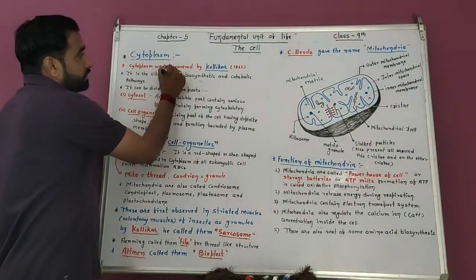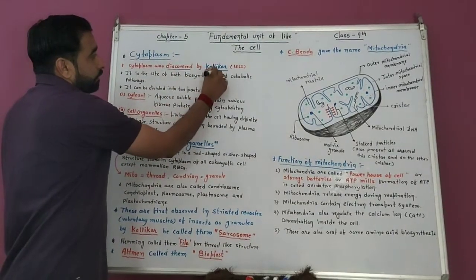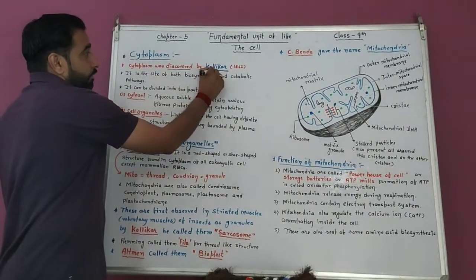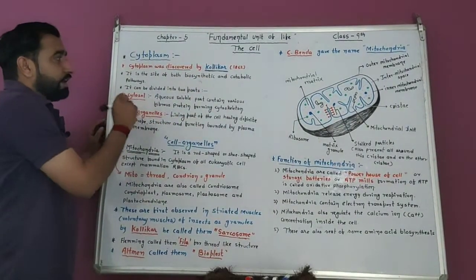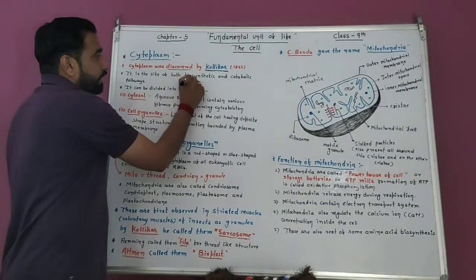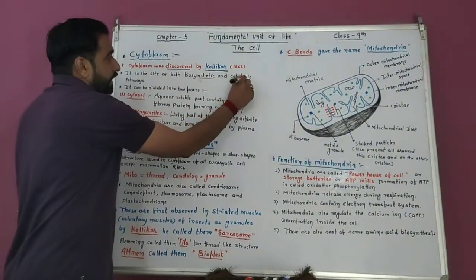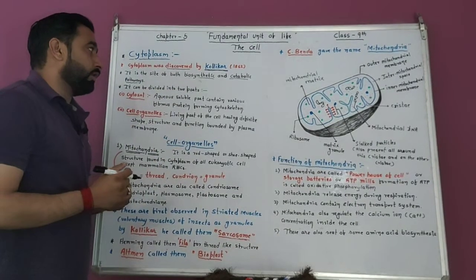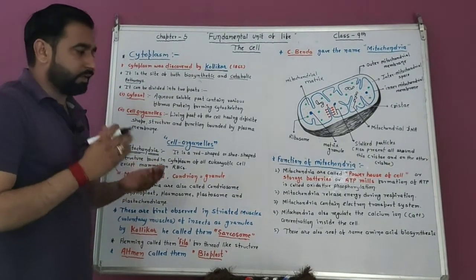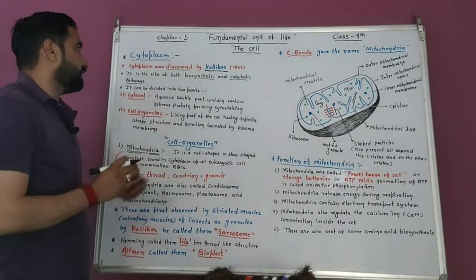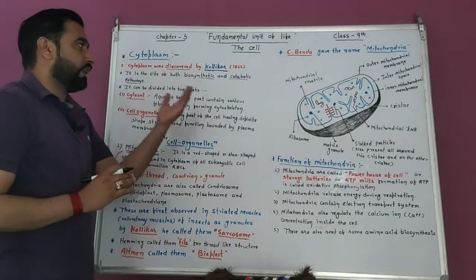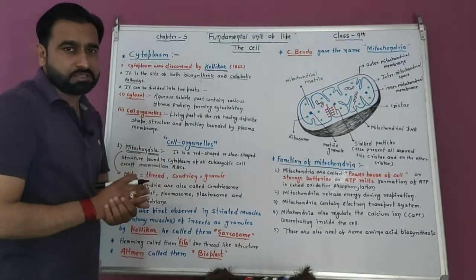Cytoplasm was discovered by Kolliker. Very important: who discovered cytoplasm? Kolliker. It is the site of both biosynthetic and catabolic pathways. Many substances are synthesized in the cytoplasm, so it is a site of biosynthetic and catabolic pathways. Many chemical reactions also occur.